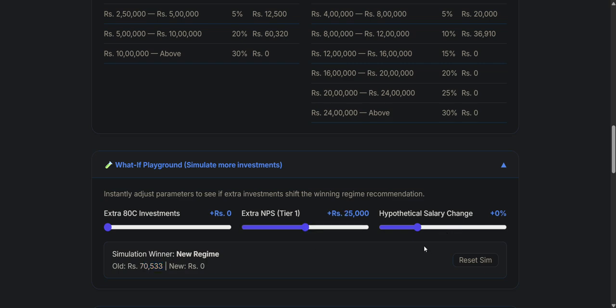And let's say that the salary of this particular individual increases by 50%. In this case also, the new regime trumps. So let's say the take home salary or the gross salary increases by 50% over the current salary levels. The tax outflow in the new regime is bumped up to 1.13 lakhs, whereas under the old regime they'll be paying close to 1.6 lakhs.